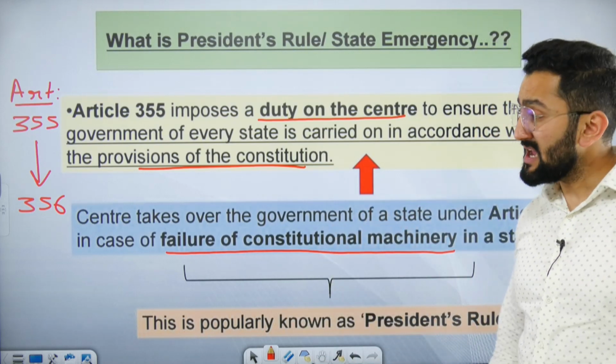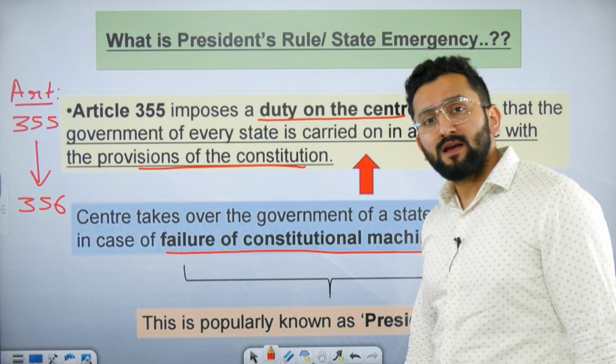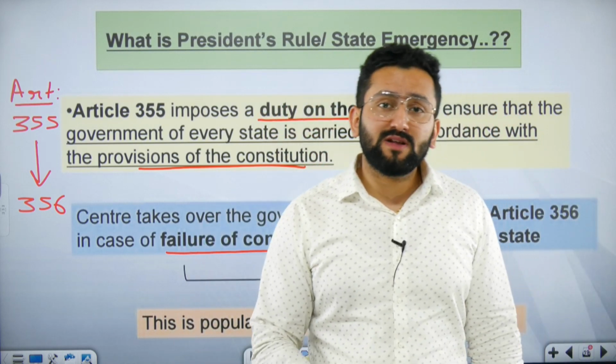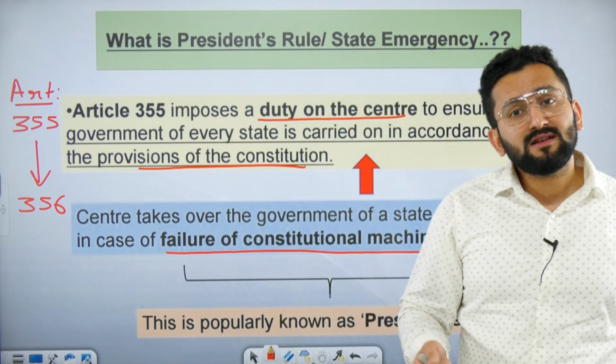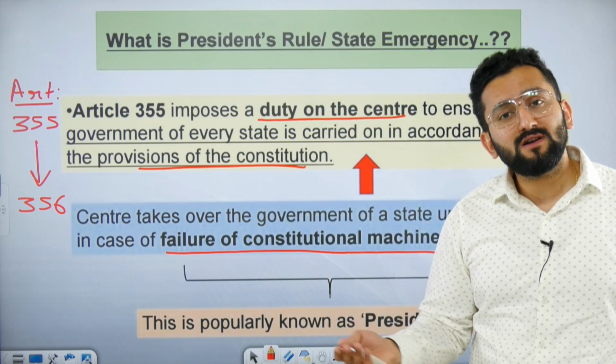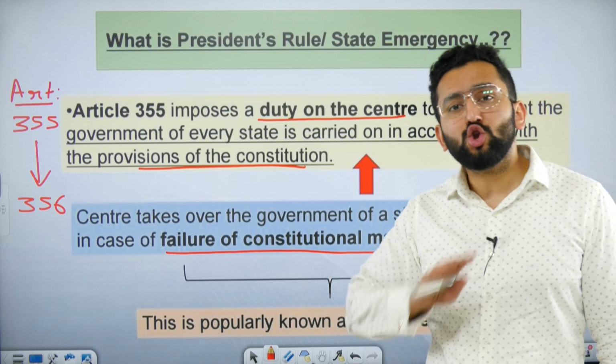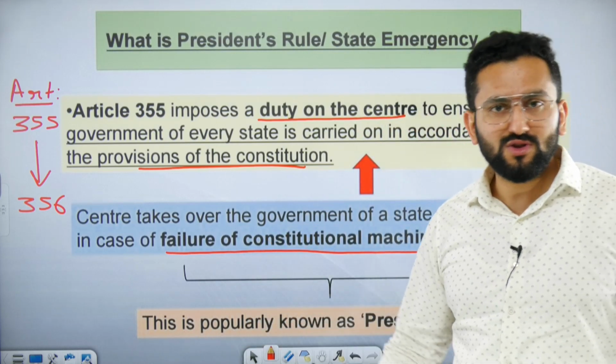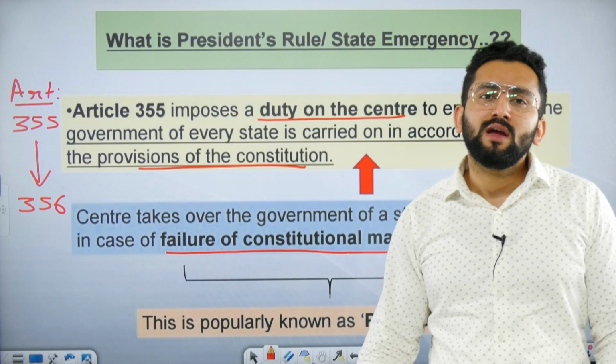Okay. Now another question is: is it mandatory for the president to accept the decision, or you can say recommendation, of the governor that please impose President's rule here? No. It is not binding on the president to accept such a recommendation, such a report.